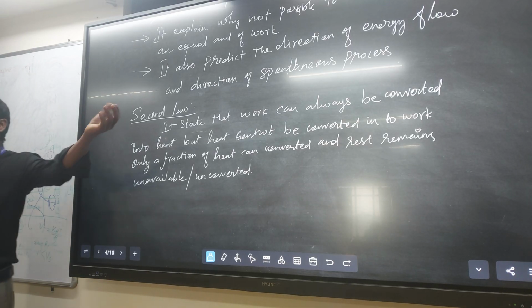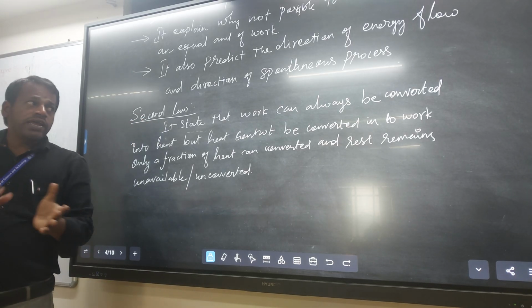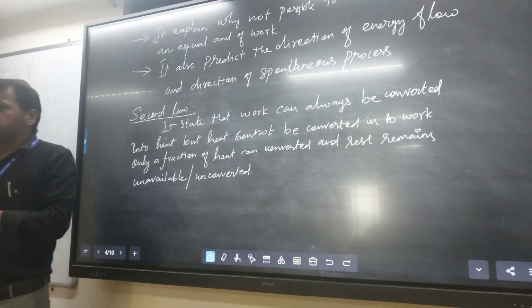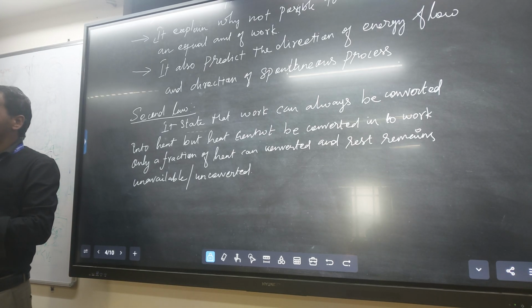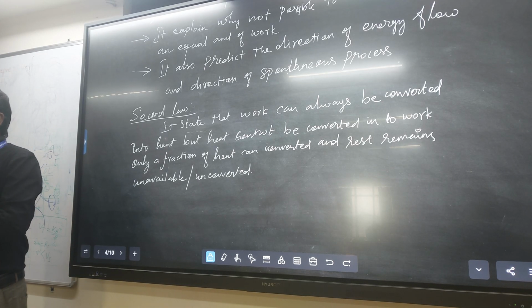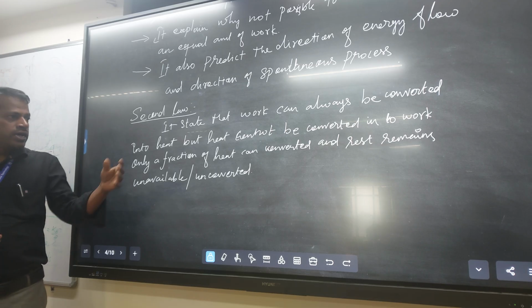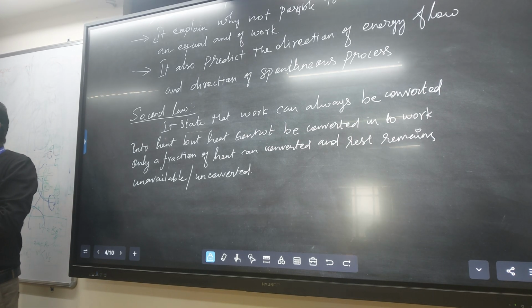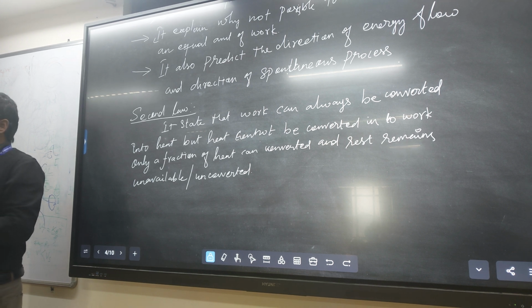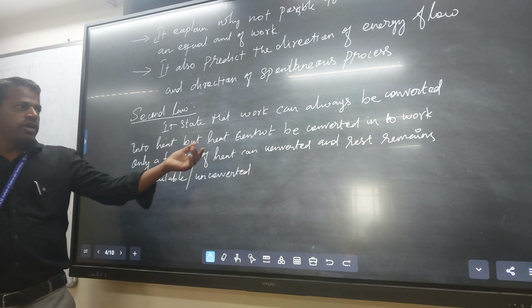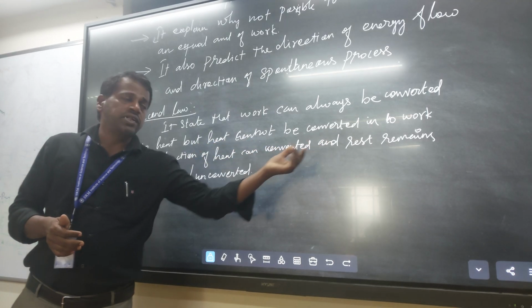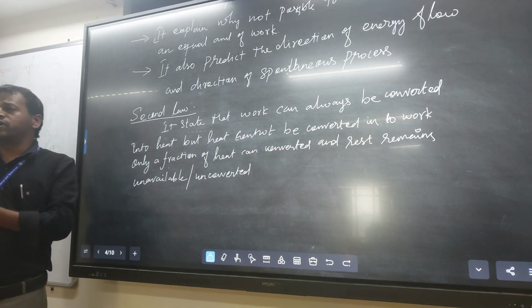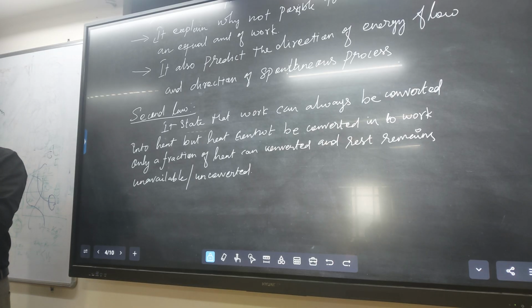So the second law says work can always be converted into heat. Okay, work can always be converted into heat, but heat cannot be converted into work. Some of the heat is lost, a loss of energy will always be there. The rest remains unavailable or unconverted.